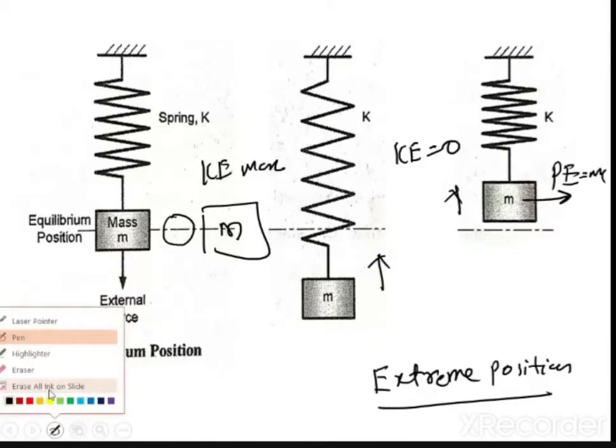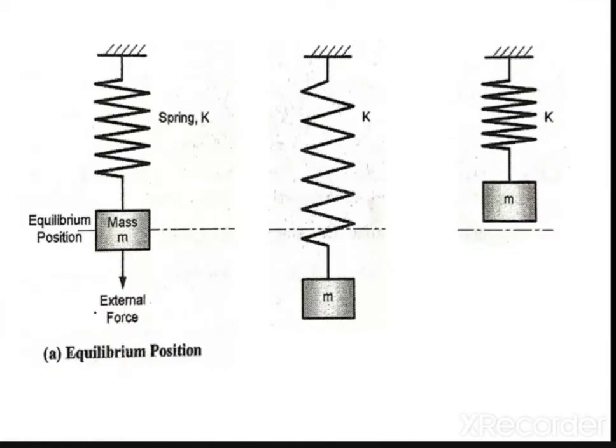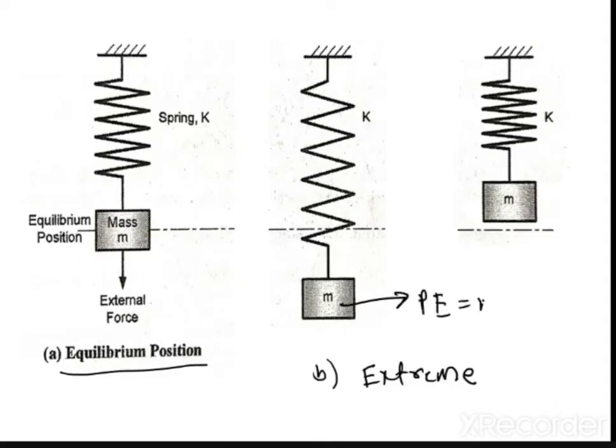So finally, the moral of the story is that at extreme positions, your potential energy is maximum, and at the mean position, your kinetic energy is maximum. Because of this, vibration is nothing but a conversion of energy. When kinetic energy becomes zero at the extreme position, the potential energy again starts converting into kinetic energy.